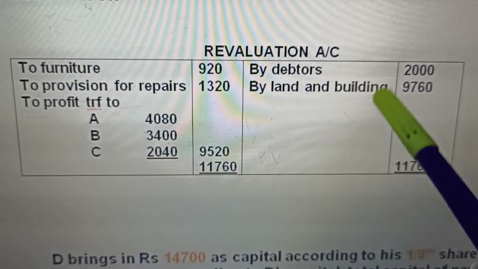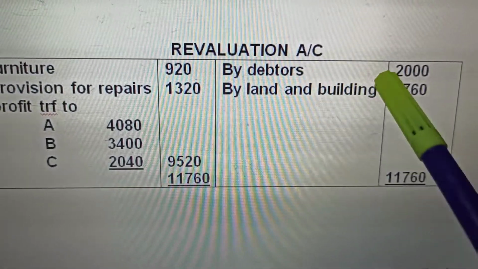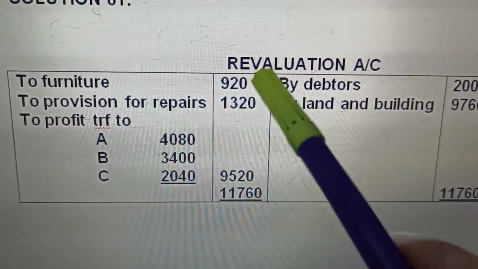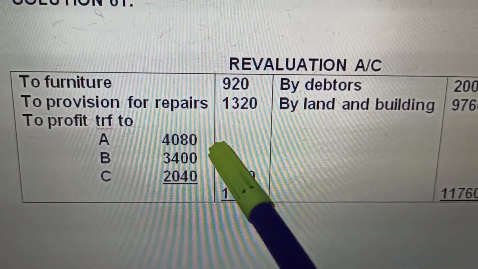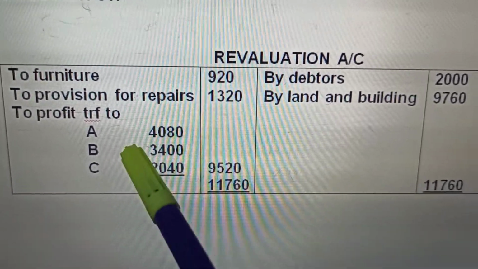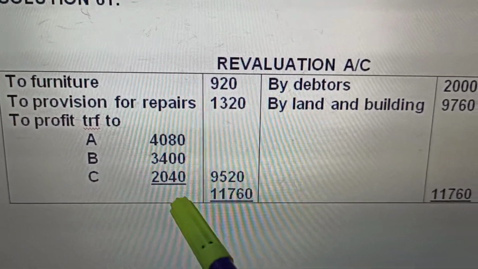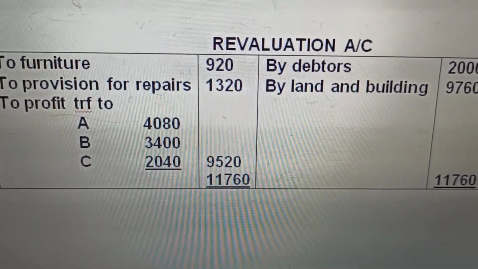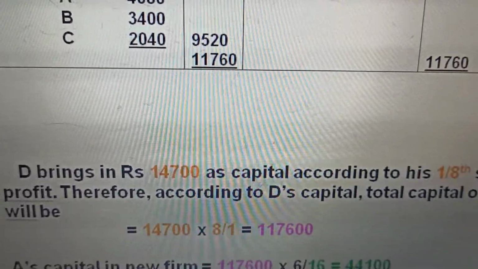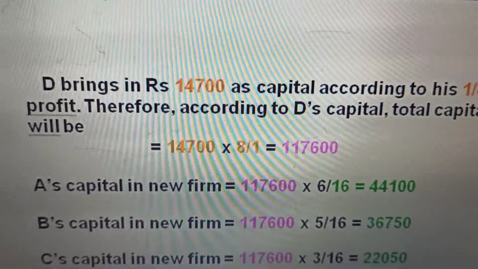This is the revaluation for the same question: the debtors, land and building. I am not doing the revaluation account again; you know how to prepare it. This is the profit on the credit side, adjusted in the old ratio among the partners. Now, the next thing, what is more important, what is different in this question?